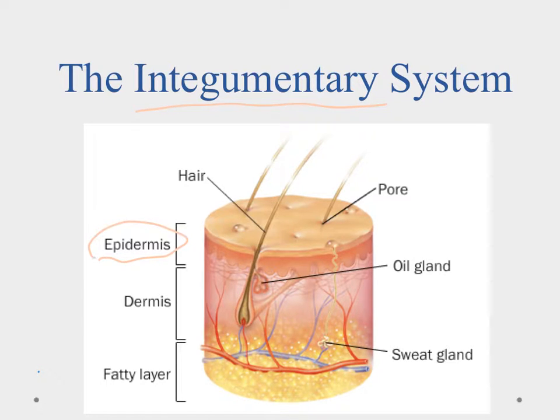The epidermis is the outer layer, and that one offers primarily protection for things coming in. It keeps things from getting into our body, like pathogens, diseases, illnesses, things like that. It keeps a barrier between us and the rest of the world.